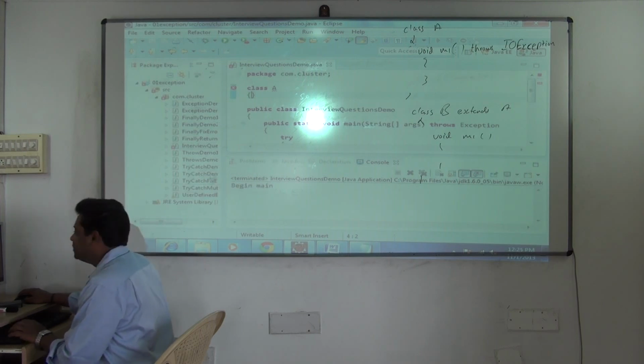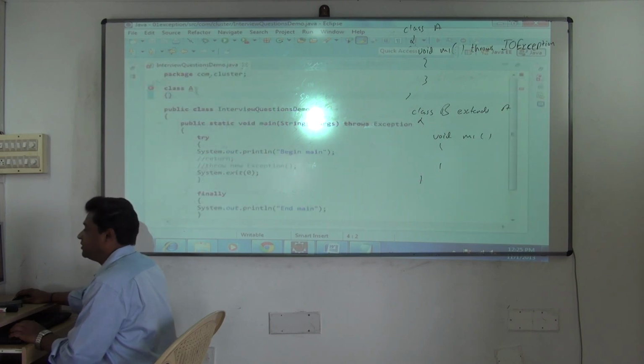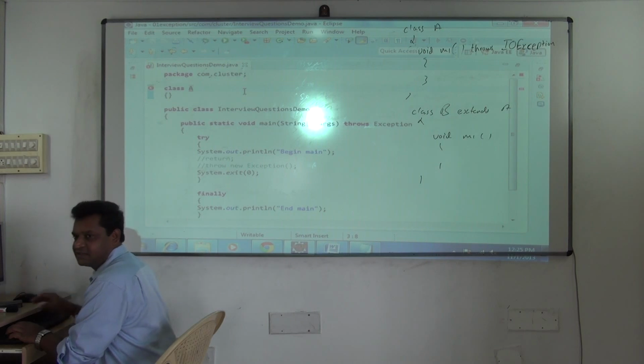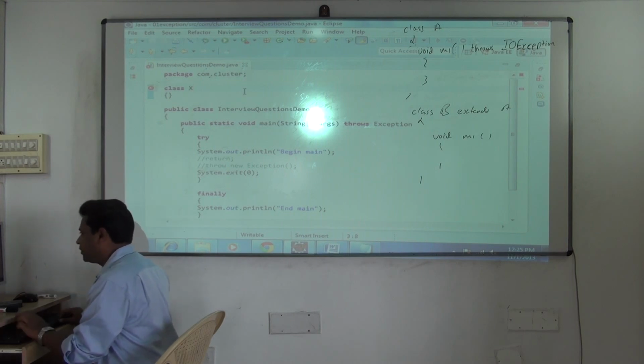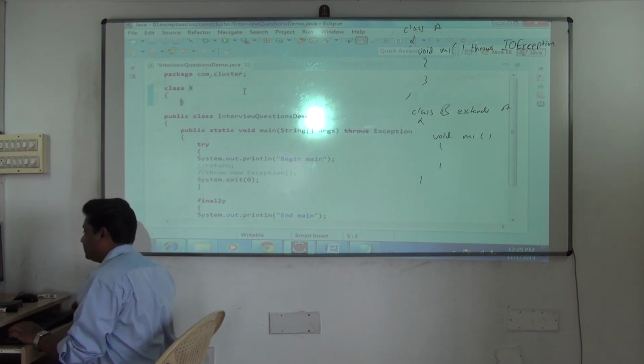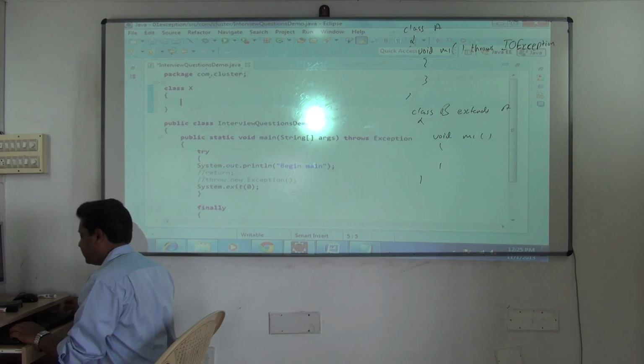Understood now? So I'll change the name of the class to what? You have to give a different name. That's the problem if you write many classes in the same file. Understood? Anyway, in these small programs, no issue. I'll give a different name. What is the name I have used? X. Now see this. Now the error goes.